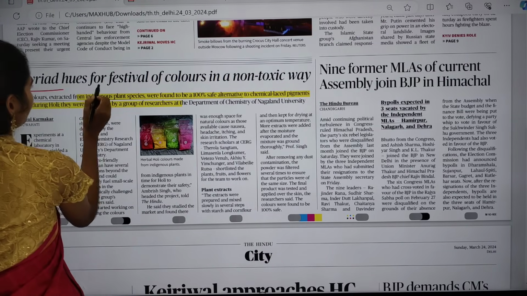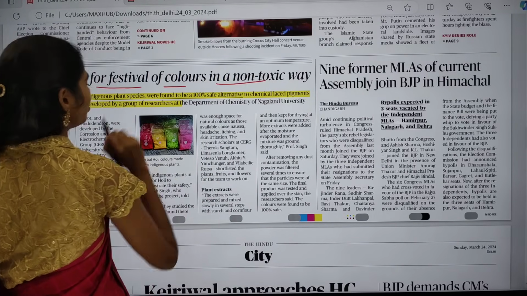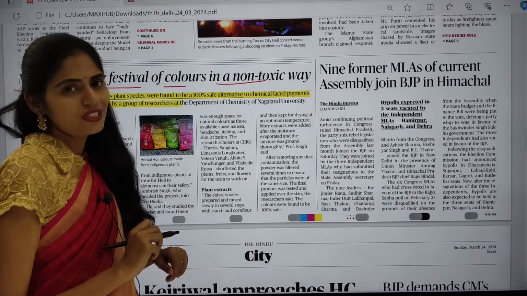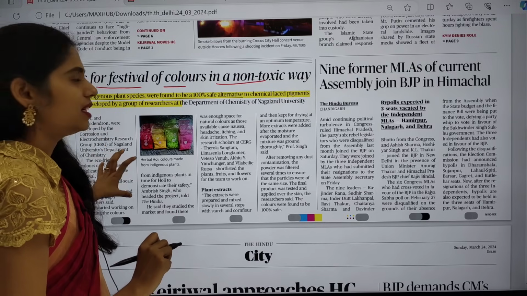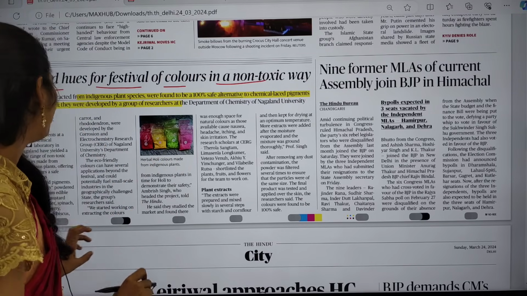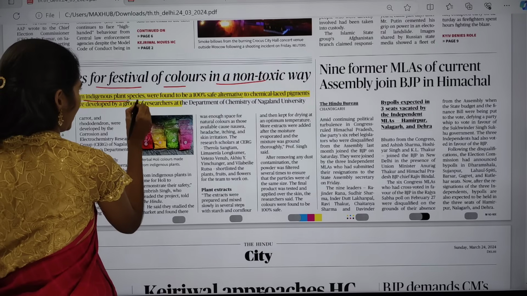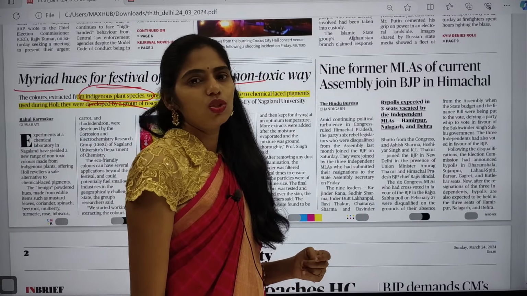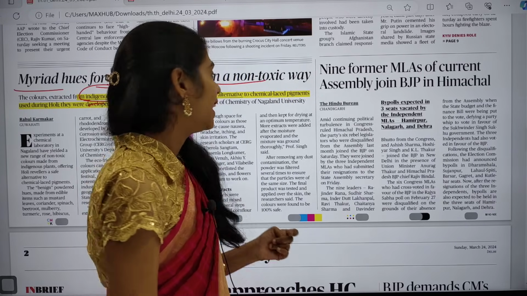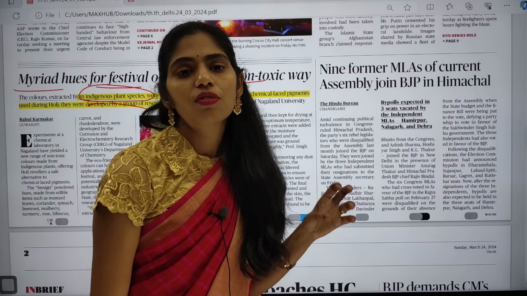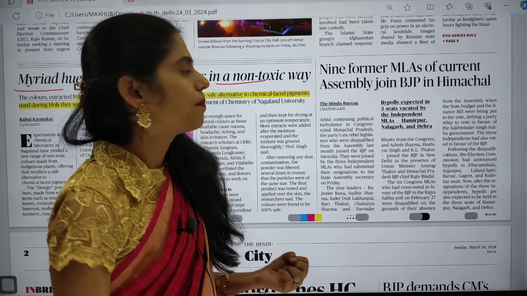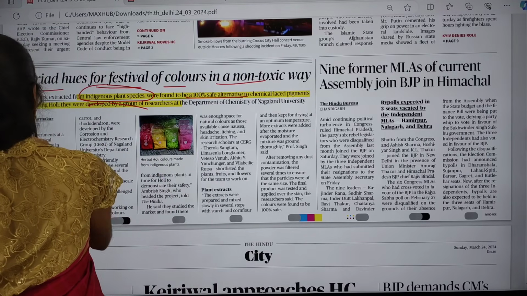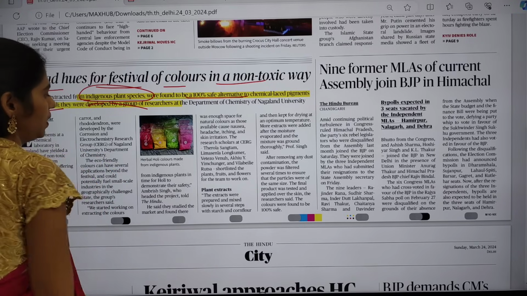The article is titled "Myriad hues for festival of colors in a non-toxic way." Recently the Department of Chemistry of Nagaland University developed colors made from extracts of indigenous plant species. Whenever we use this natural color, it will be environmentally safe and very helpful for protecting our health. They are a 100% safe alternative to the chemical-laced pigments used during the Holi festival.